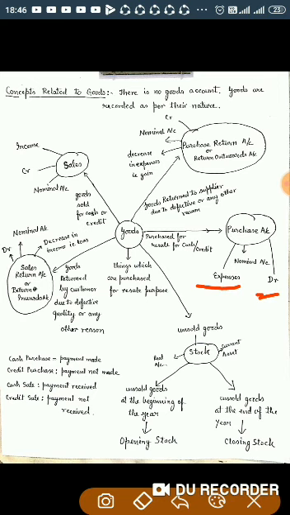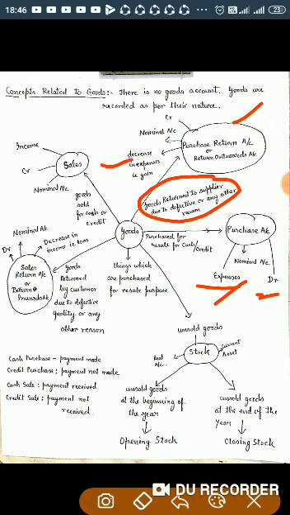Suppose you have purchased goods from the supplier, but those goods are defective or inferior in quality. If you return the goods to the supplier due to defect or any other reason, that is recorded as purchase return account or return outwards account. Purchase was treated as an expense, so purchase return is a decrease in expenses.